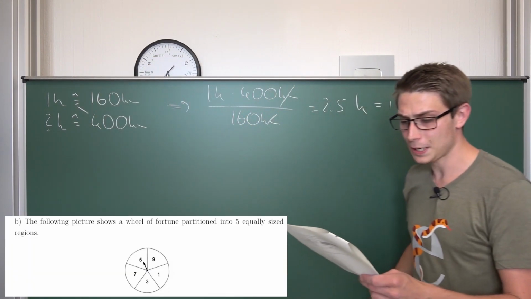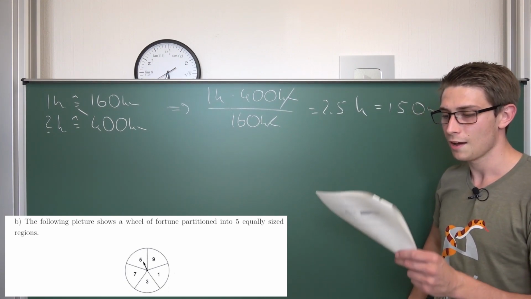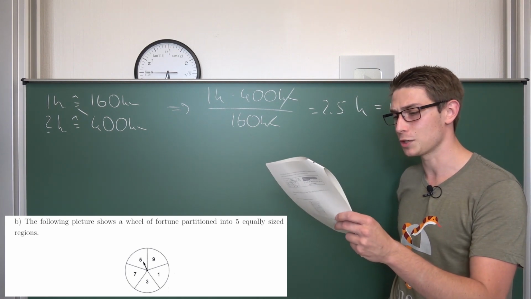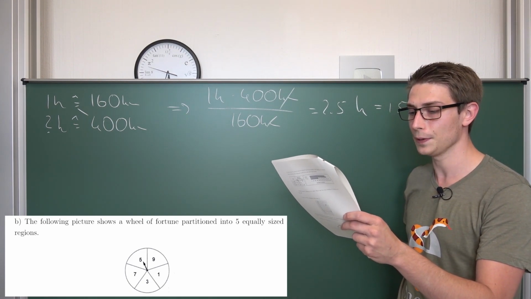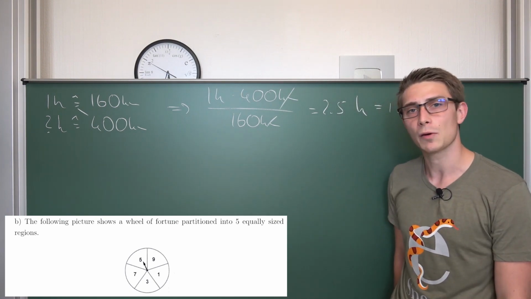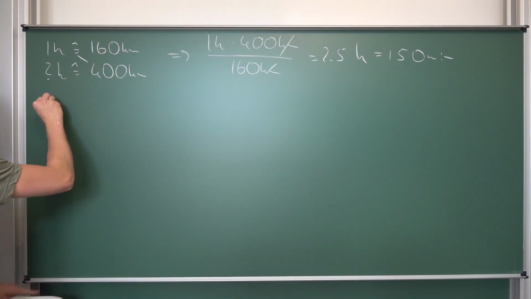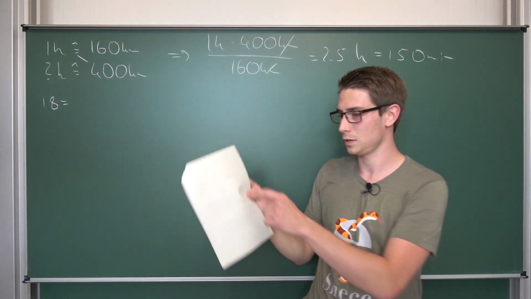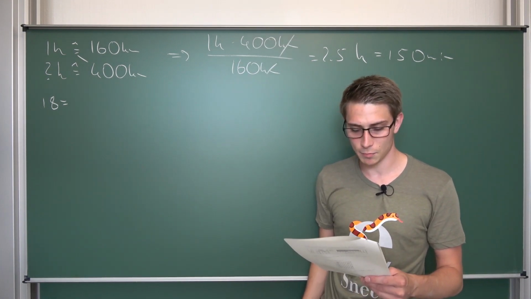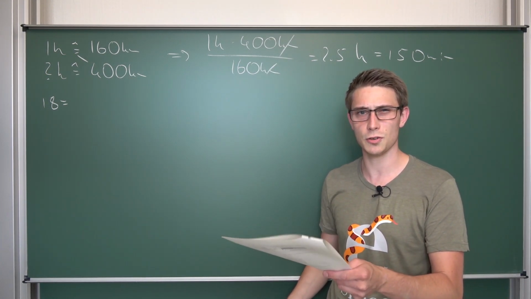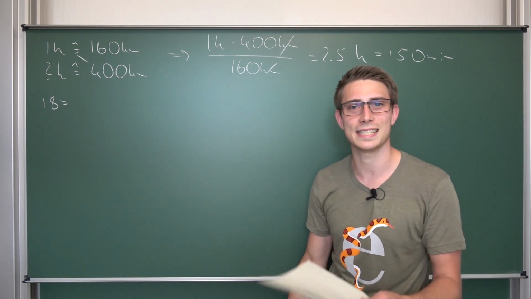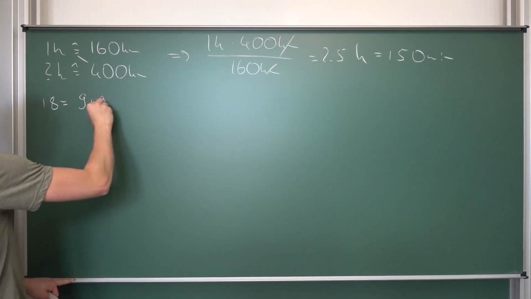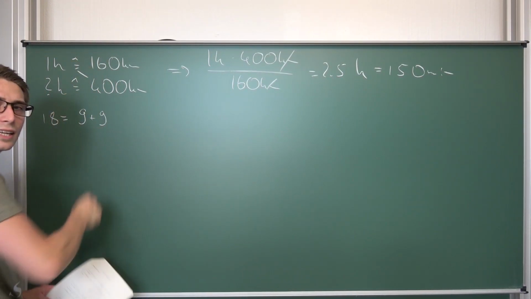Next up, the following picture shows a wheel of fortune partitioned into 5 equally sized regions. The wheel will be spun 2 times, and then the sum of the 2 numbers will be calculated. Calculate the probability of the numbers adding up to 18. Well, how can we compose 18 out of 2 numbers added together here on this wheel? Well, let's just imagine 7 plus 7 is 14, 1 plus 1 is 2, 5 plus 5 is 10, 3 plus 3 is 6. Well, it only works for 9 plus 9. Meaning, if we spin this thing 2 times, it has to show 9 each and every time.